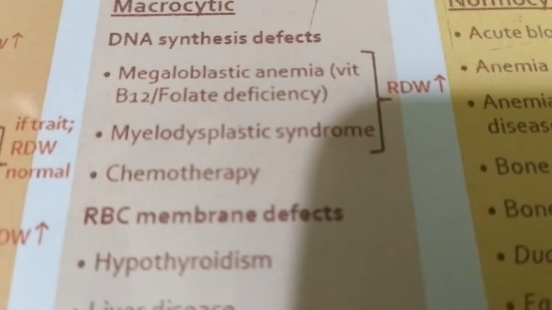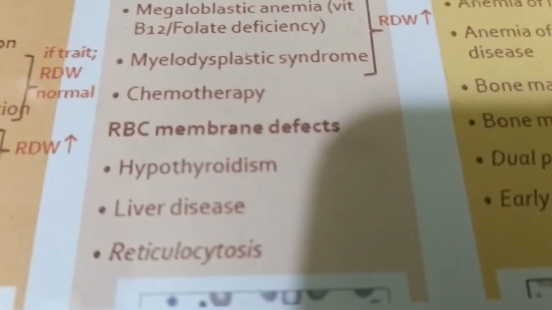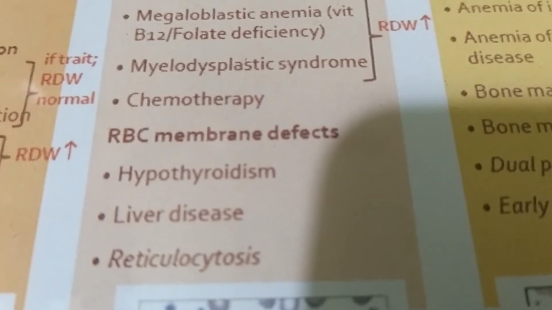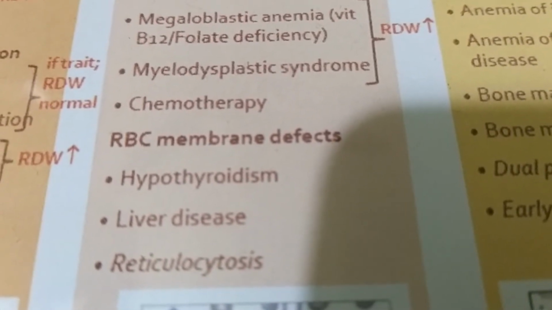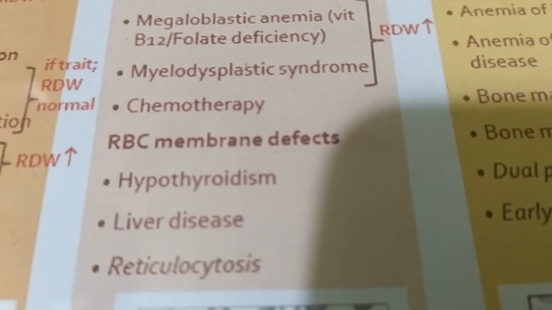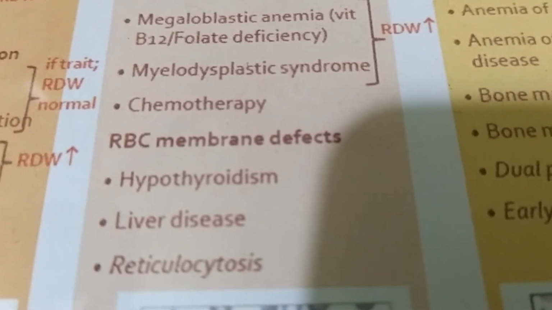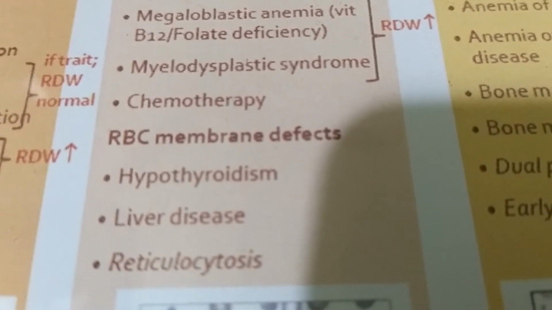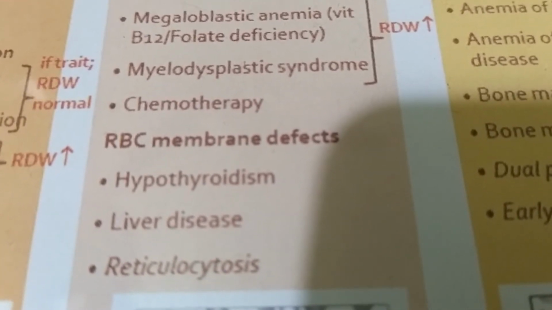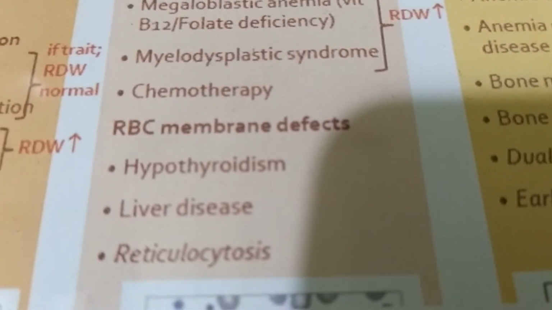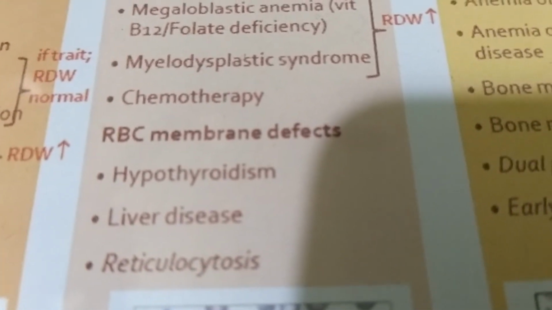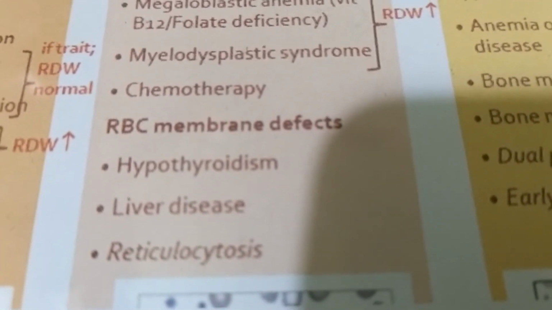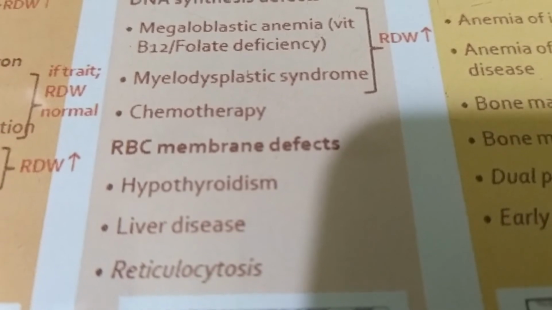Okay. And number two, the RBC membrane defect. As we know, in hypothyroidism and in liver disease, cholesterol accumulation occurs in the RBC membrane, and as a whole the RBC appears large, megalo. So in hypothyroidism and liver disease, RBCs appear large, and a reticulocyte itself is larger than the normal mature RBC. So in reticulocytosis, macrocytic anemia may be found.